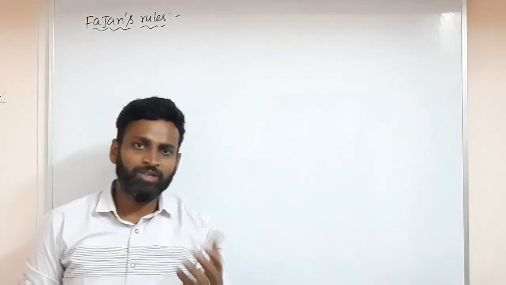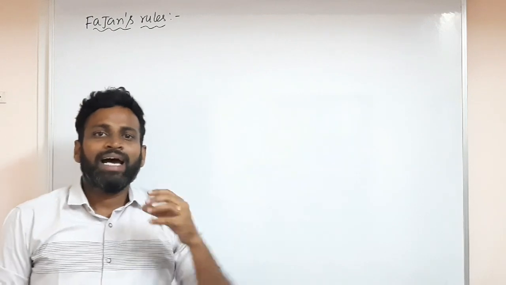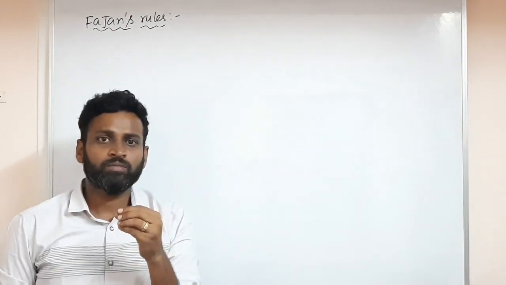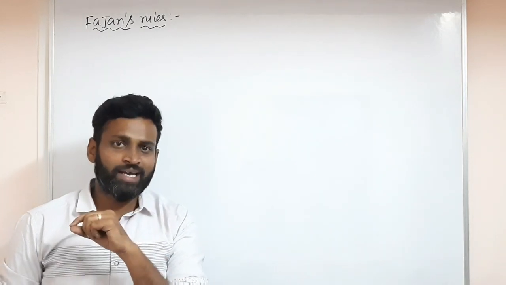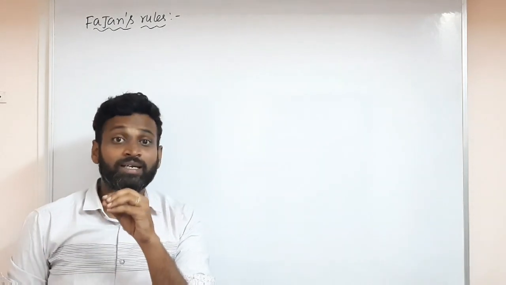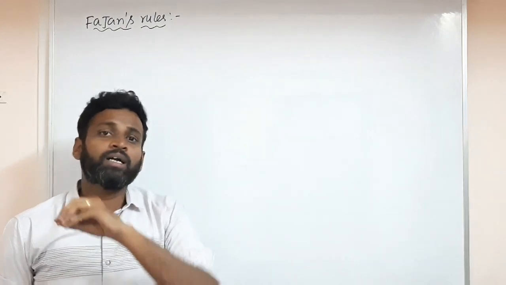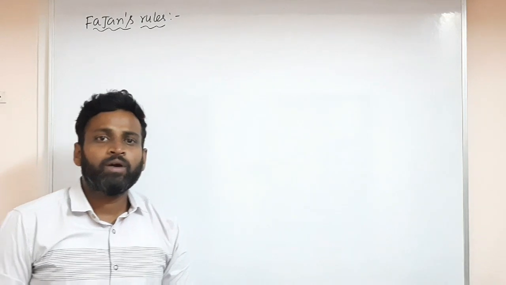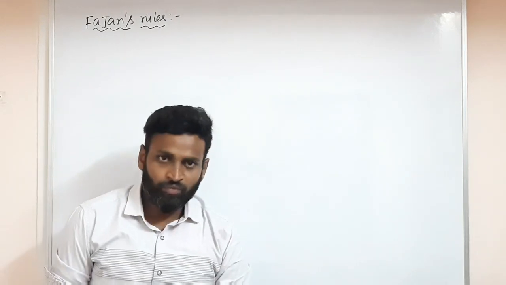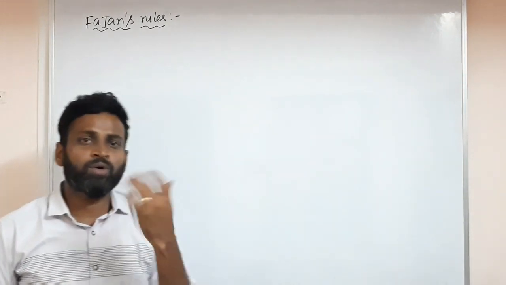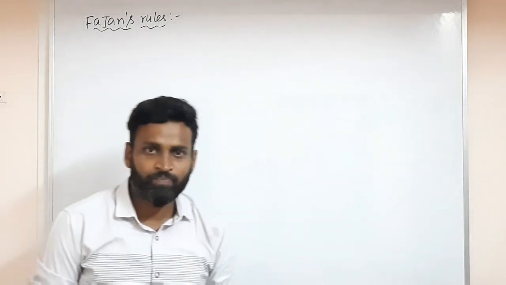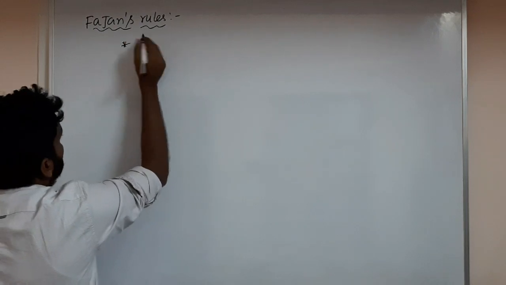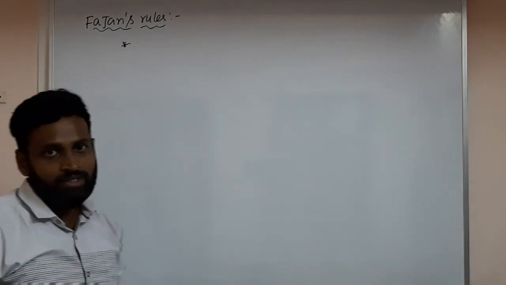So as I said in the previous class, we had the polarizing power concept. Polarizing power means what? Polarizability, I said, is for the anion. Polarizing power means the ability of the cation to attract the negative charge on the anion. The more the polarizing power, the more the covalent character, when the positive or negative charge is more. So it's very simple. Now we have to discuss Fajan's rule.